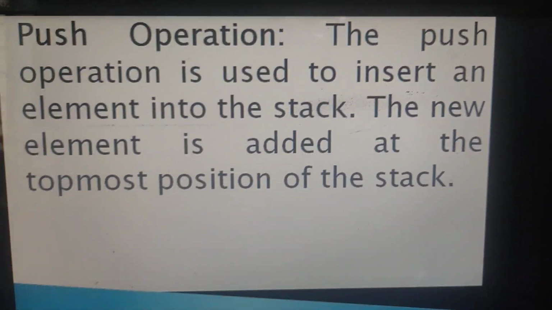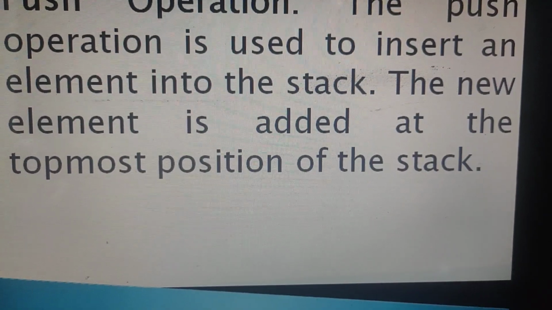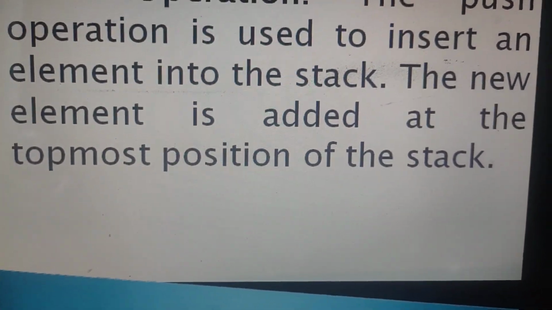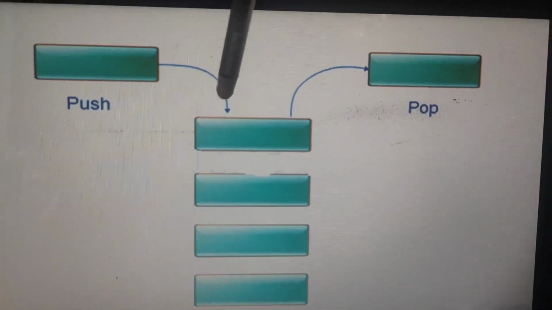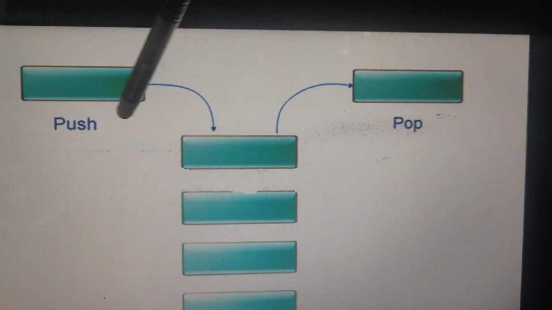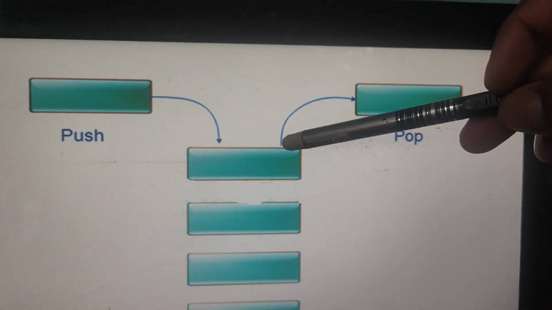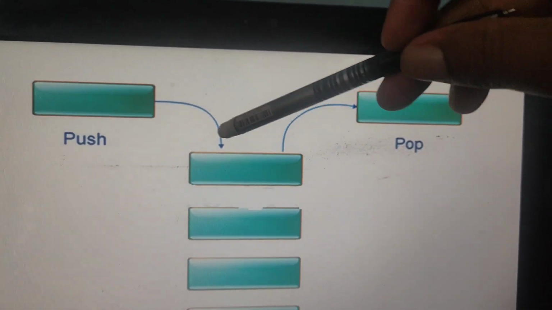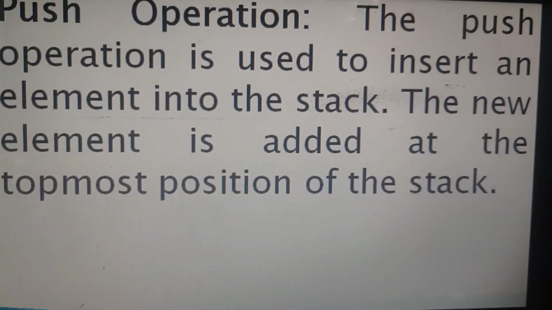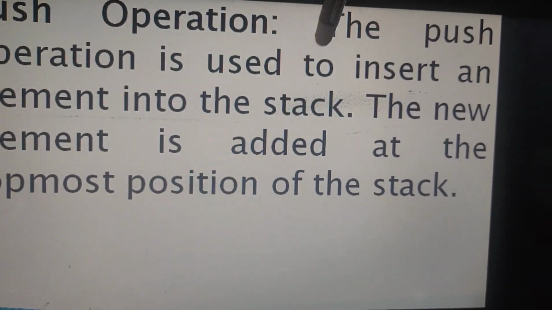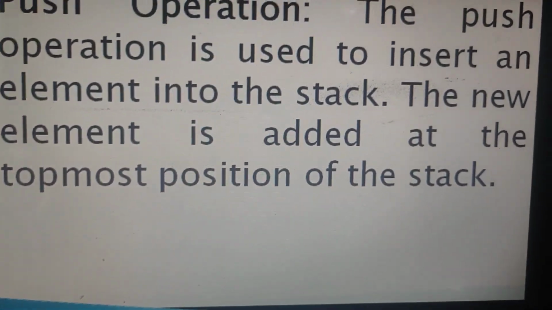The push operation is used to insert an element into the stack. The new element is added at the topmost position of the stack. If you want to add any value, it goes to the topmost position. If you want to add an element, it is at the beginning of the stack. If you want to remove a value, that is also at the beginning of the stack. This is called the top of the stack. That means only one end. So that is why the new element is added at the topmost position of the stack.